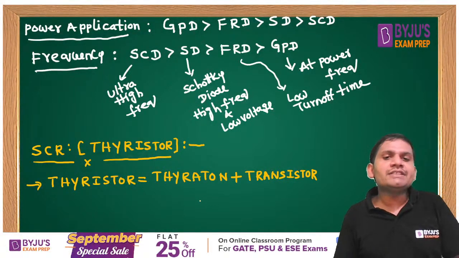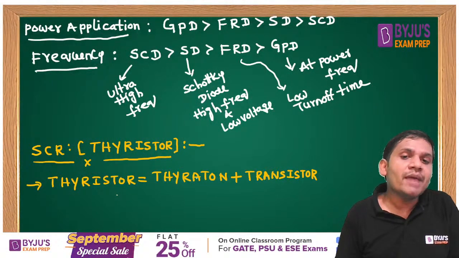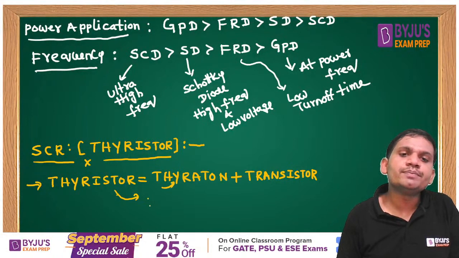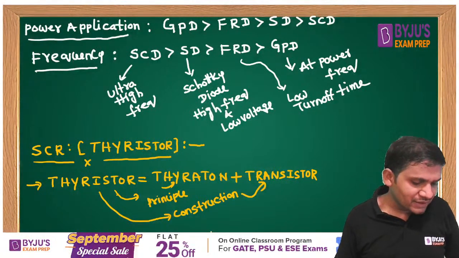Thyristor is thyratron plus transistor. Its principle is the same as that of thyratron. Its construction is similar to a transistor. That's why it is the combination of thyratron plus transistor.